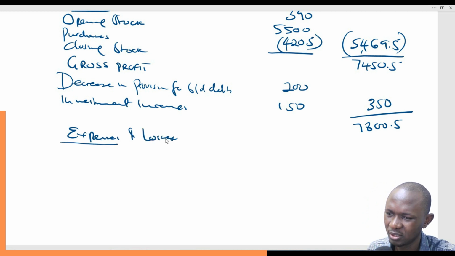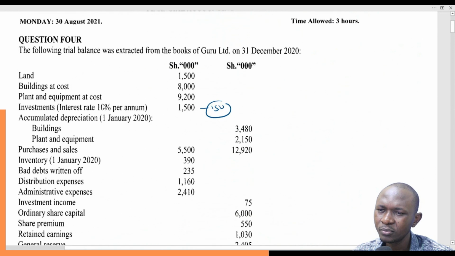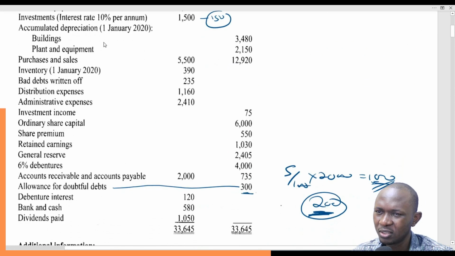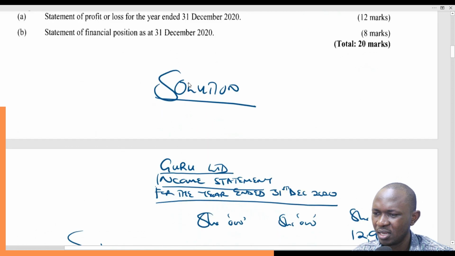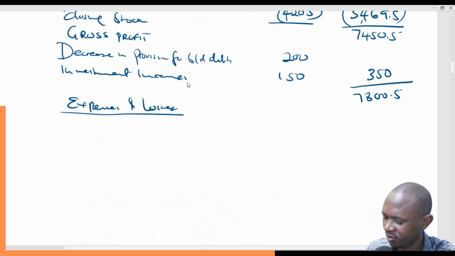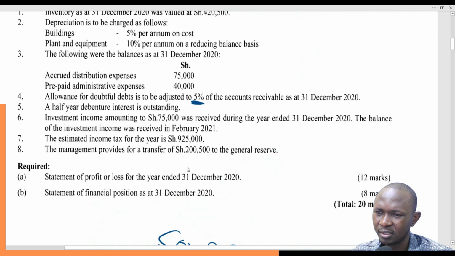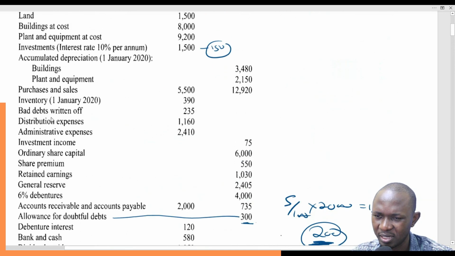Expenses and losses. So let's go back and pick all the expenses and losses. We start from here: land, buildings, investment, accumulated depreciation. So we already have accumulated depreciation, but we'll come to that later. Purchases and sales, inventory, bad debts written off 235. There was no working on bad debts written off. I don't remember any. So bad debts written off is 235, like that. And there's nothing more on bad debts written off, so we pick the next one.